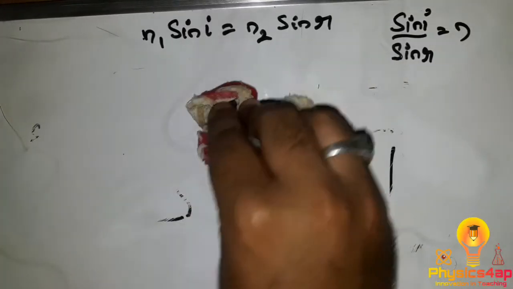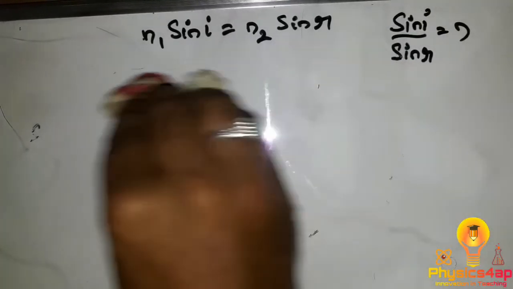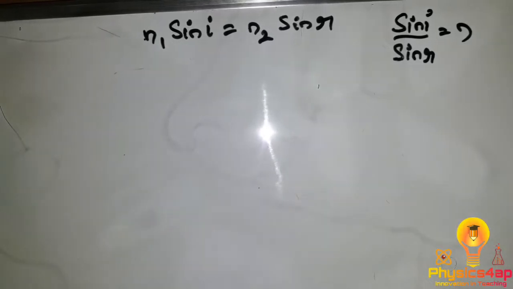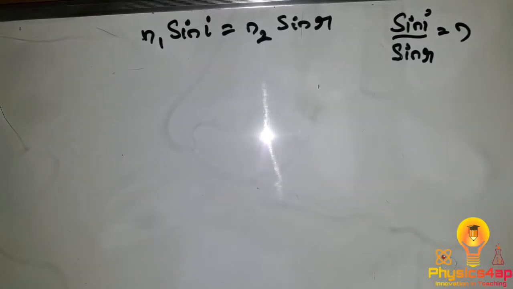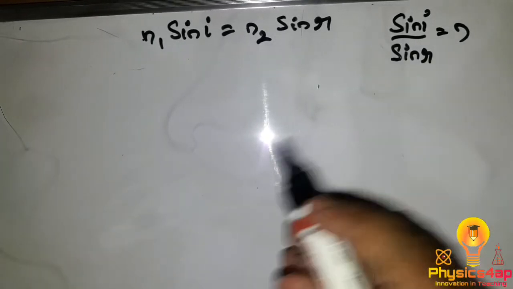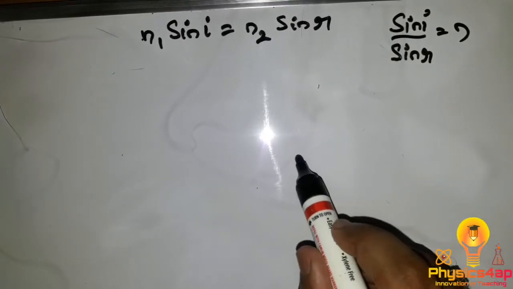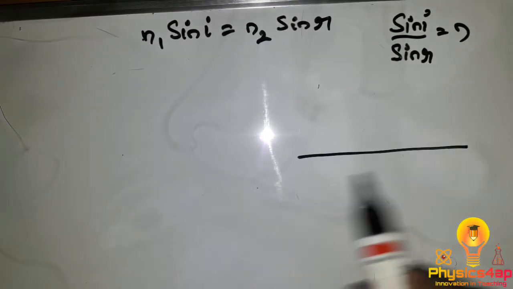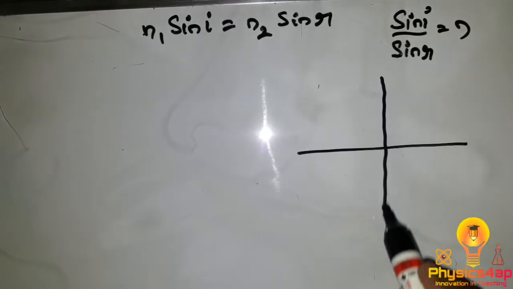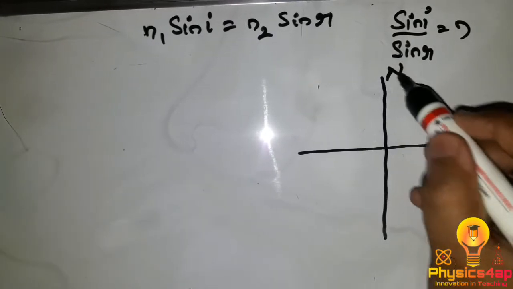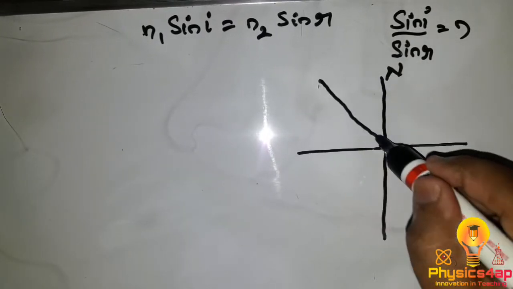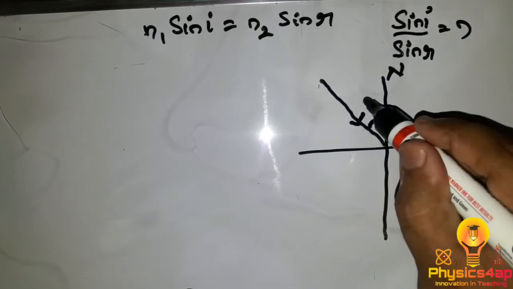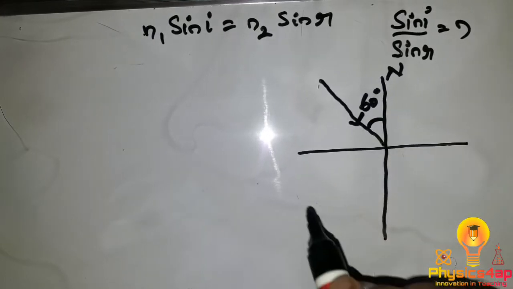Now let us do a numerical based upon this, n1 sin I equals n2 sin R. So we have a surface, this is the normal N, and the incident ray makes an angle of 60 degrees.